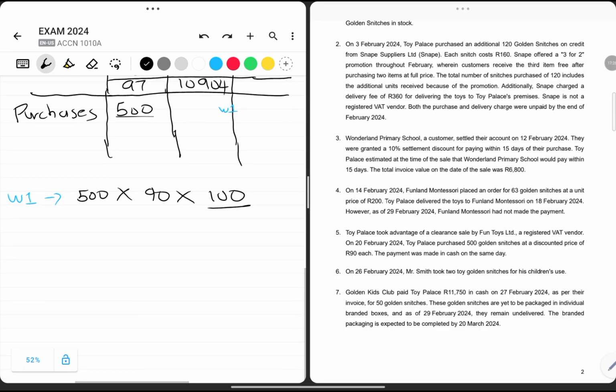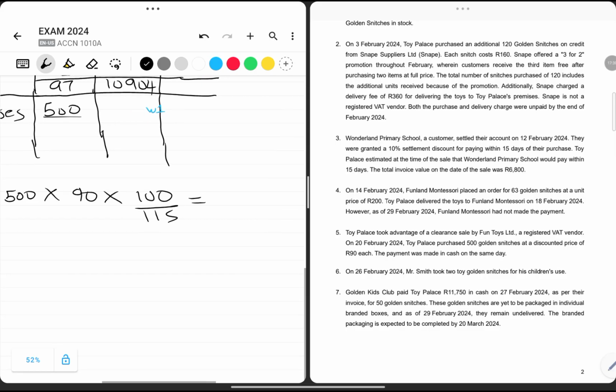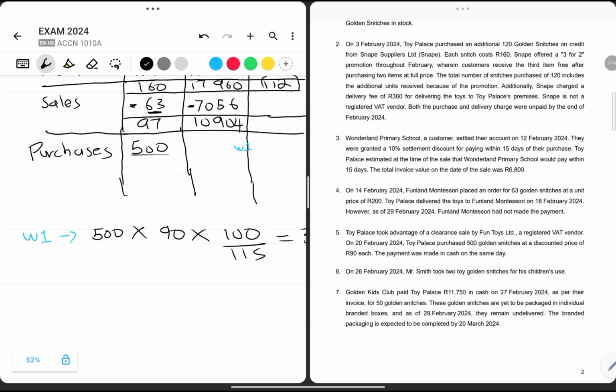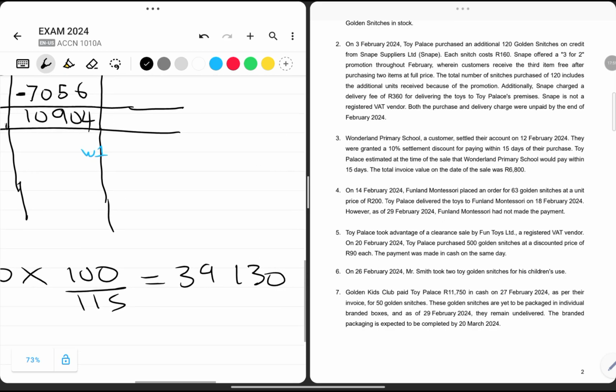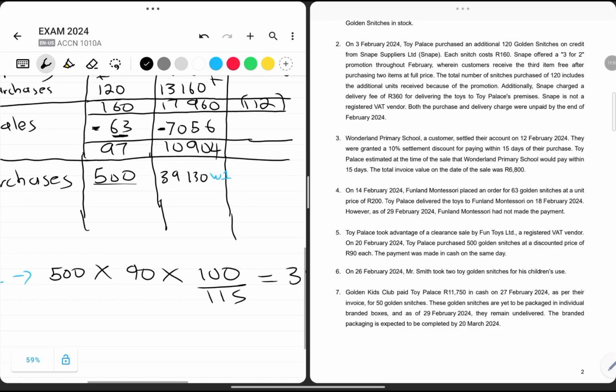So we need to account for only the cost, which is 100 out of 115. So 500 multiplied by 90 multiplied by 100 divided by 115 is going to give us 39,130, already rounded off to the nearest rand. So the cost of these 500 units is 39,130.